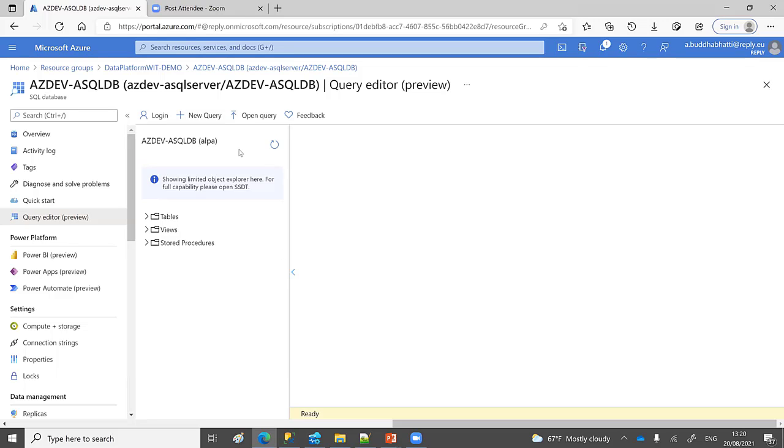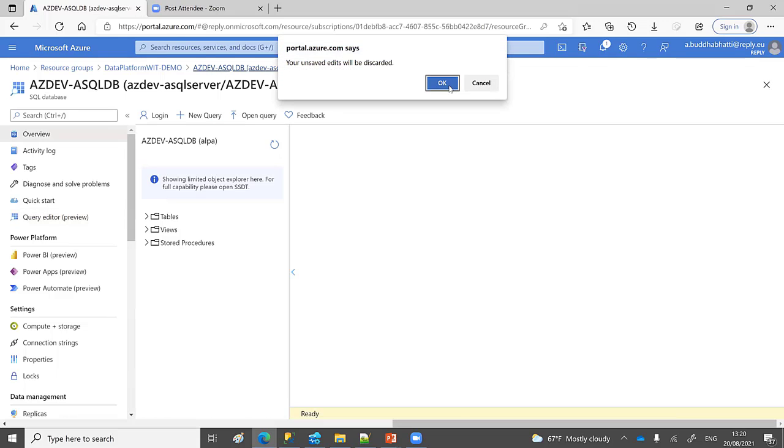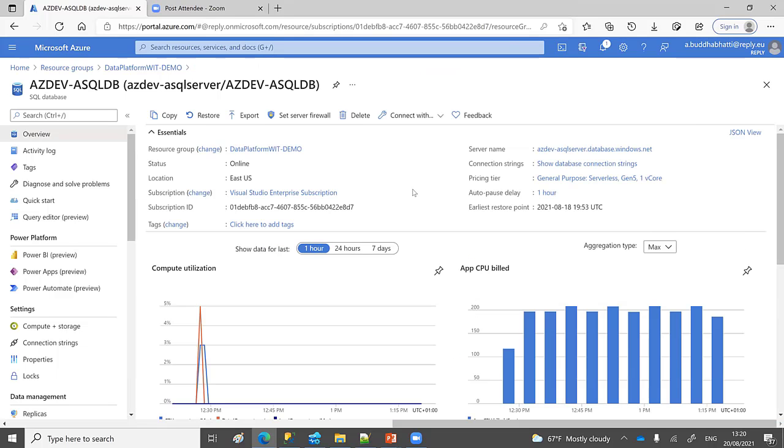So let's move on to connecting to this via a different tool. The same thing we can do in a different way. Like you can see here, you can connect to this database using Visual Studio, and using Azure Data Studio as well.